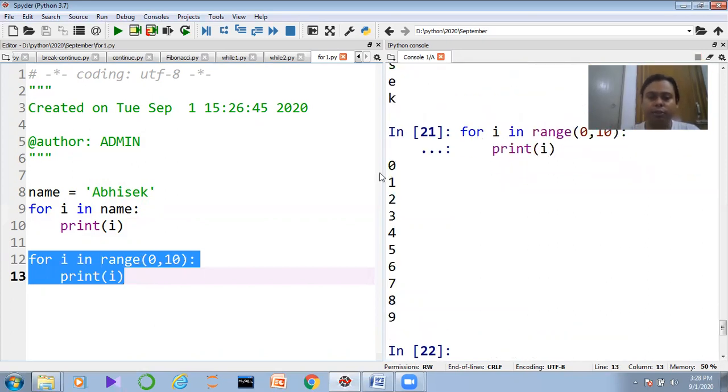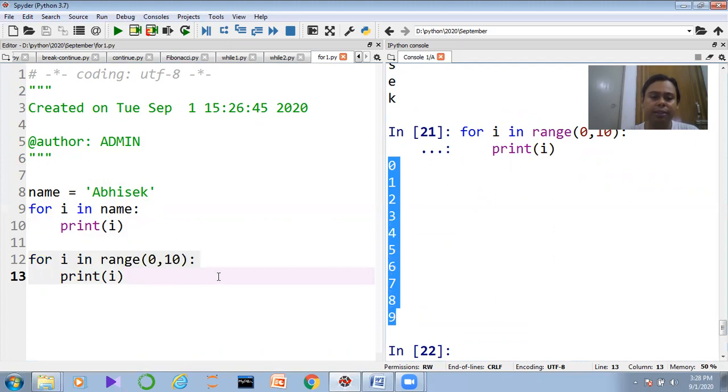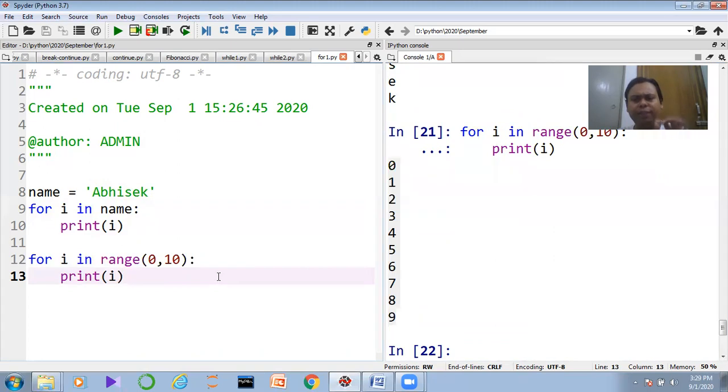So I am getting 0 to 9, guys. Here we are using the range function. Now what is the range function? I just need to define this in a small note, because the range function is important for the for loop. Still now you don't have any idea of the list, tuple, dictionary or set objects. That is why most of the things we should learn from the range.